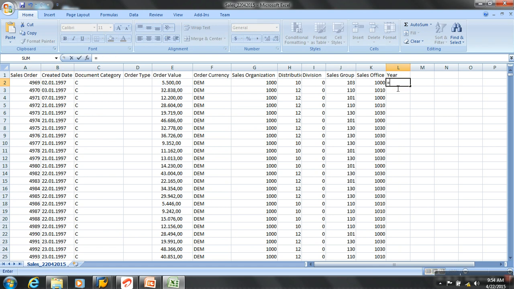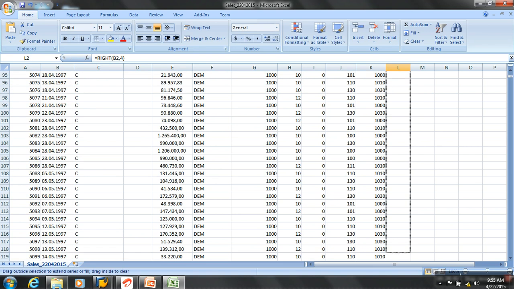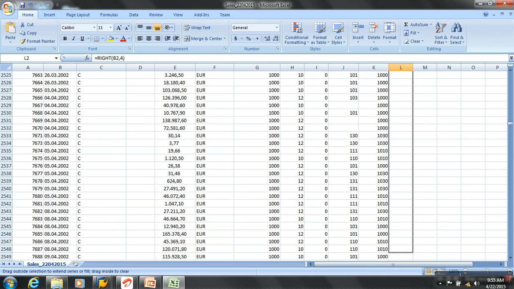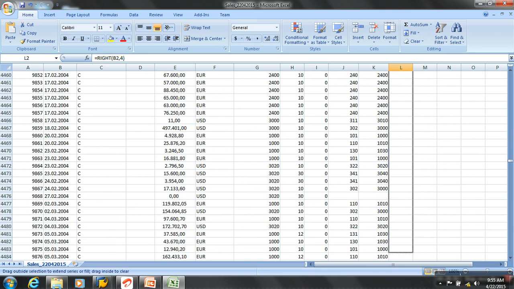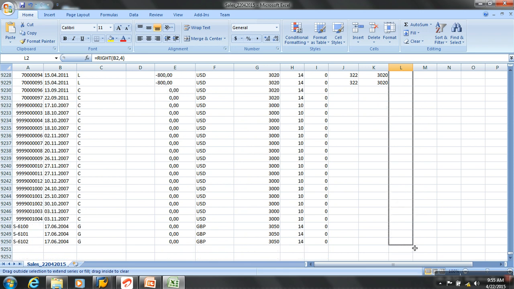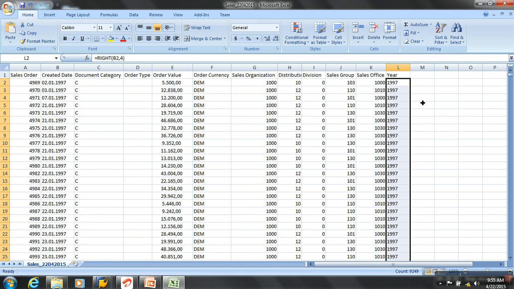I can say write of this. I can also do this way, right? It says now once I get the data, I calculate the year like this.